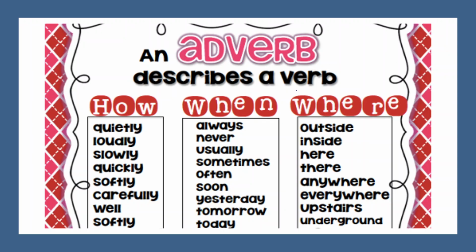So now see this, children. What is written? Can you just read it out for me? An adverb describes a verb. Children, please note it down: an adverb modifies a verb. Now what do you mean by modifying?